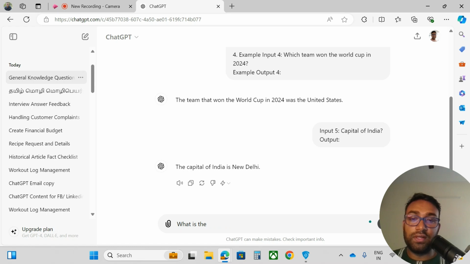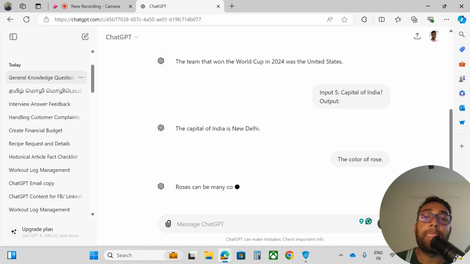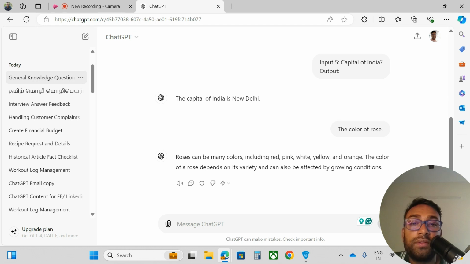Or you can ask only, color of rose. The color of rose. See, rose can be many colors, including red, pink, white, yellow, or orange. The color of rose depends on its variety, and can also be affected by growing conditions. Okay, so that is correct. So it has given me the answer.